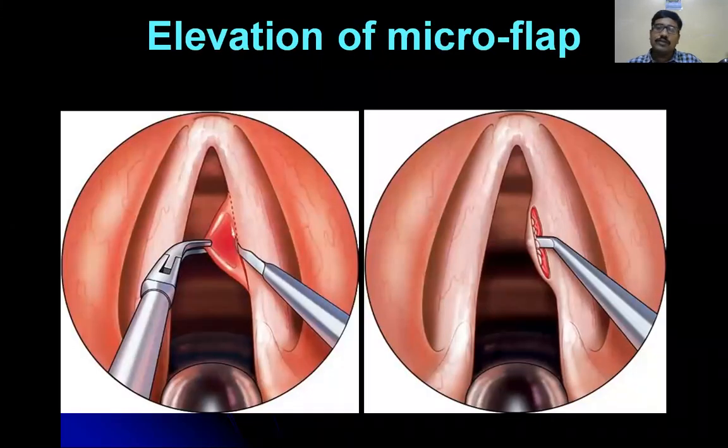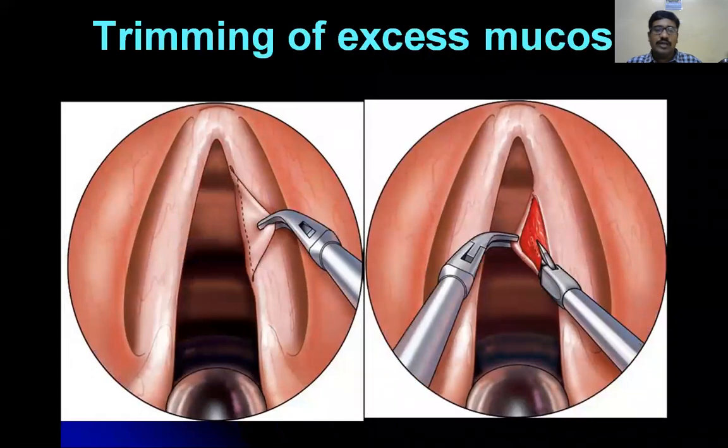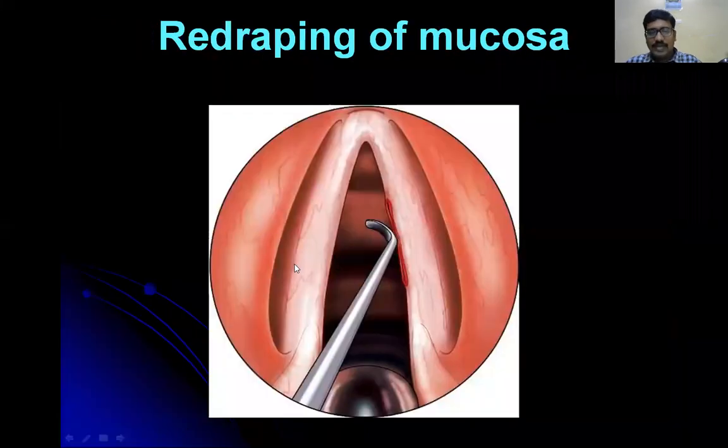In the microflap technique, you give an incision on the epithelium. After that, you remove the blood clot, or the gelatinous material or edematous fluid. After removing the fluid, you remove the excess of the epithelium, which is there because of stretching. After removing the excess epithelium, you just approximate both the layers.